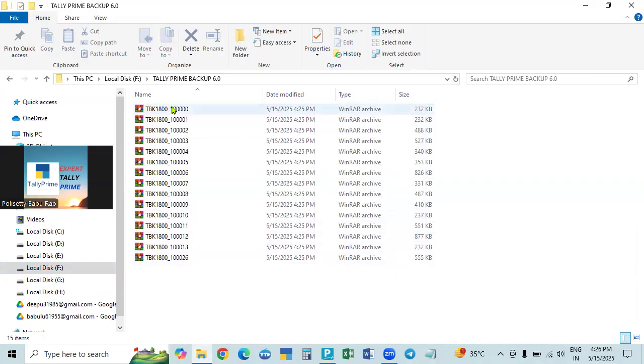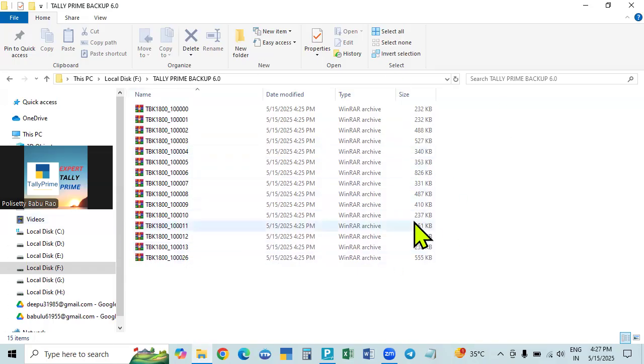All the companies are shown in serial order, 1 lakh, 1, 2, 3, 4, 5, 6, 7, 8, 9, 10, up to 13, and after that 25 is there. In between, there are no companies. If you create a new company now, it will get one of the gap numbers, between 14 and 25. The new company will not get 27. It will get a number which is not used.